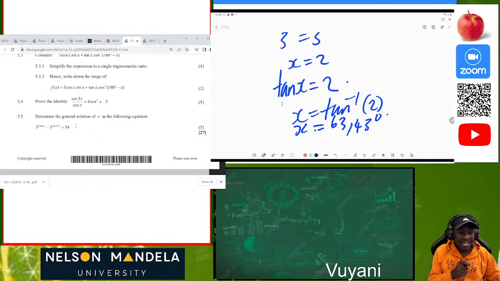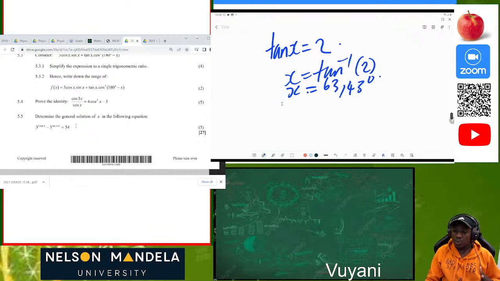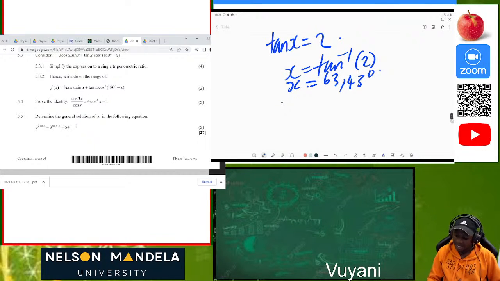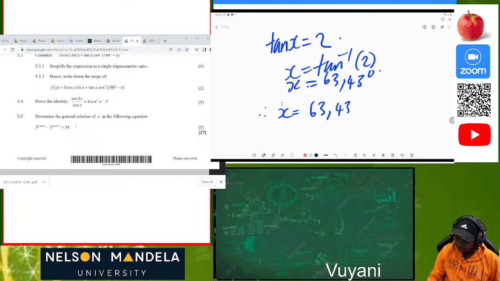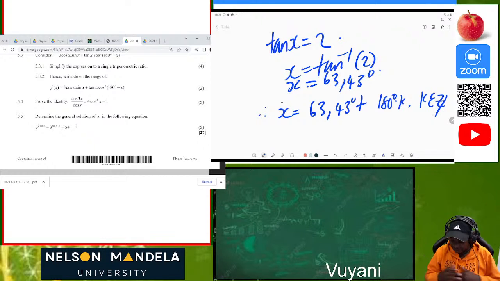But we are determining the general solution of x. So what do we know about general solutions which include tan of x? We know that where there is tan of x, the period of a tan function is only 180 degrees. So you can see that the calculated angle, which is 63,43 degrees, plus 180 degrees times k, where k is an element of the integers. Just like that, you have your answer correct.